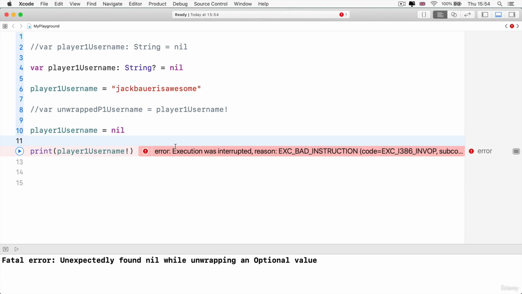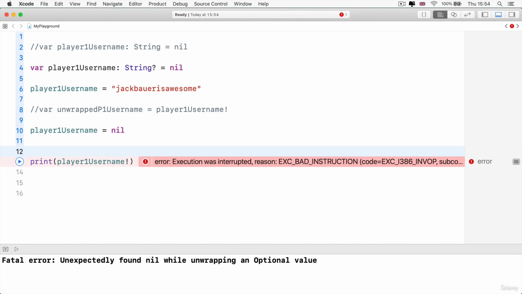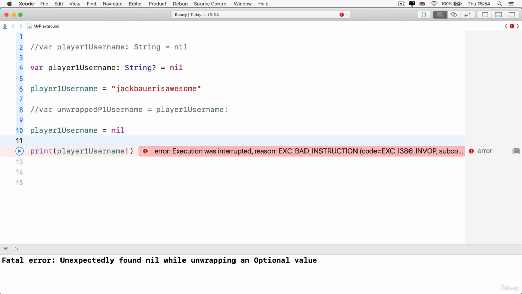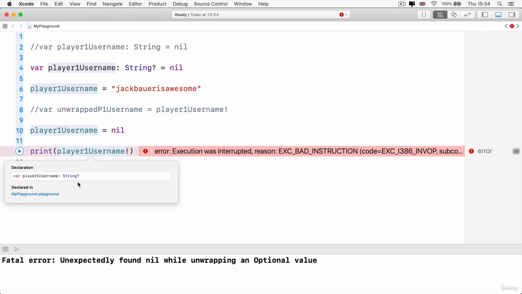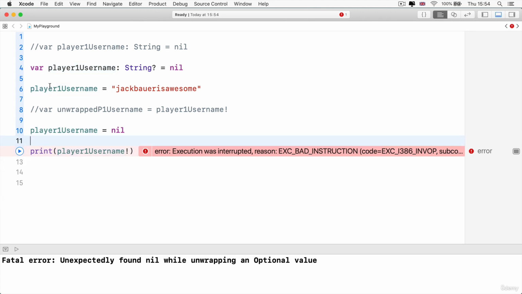In order to prevent this from happening, we can enact some safety checks. The first safety check is actually your brain. The reason why a lot of things are optionals is that you are reminded that some of these values can have nil as their value. You want to be able to check through the code and make sure that it won't ever become nil.